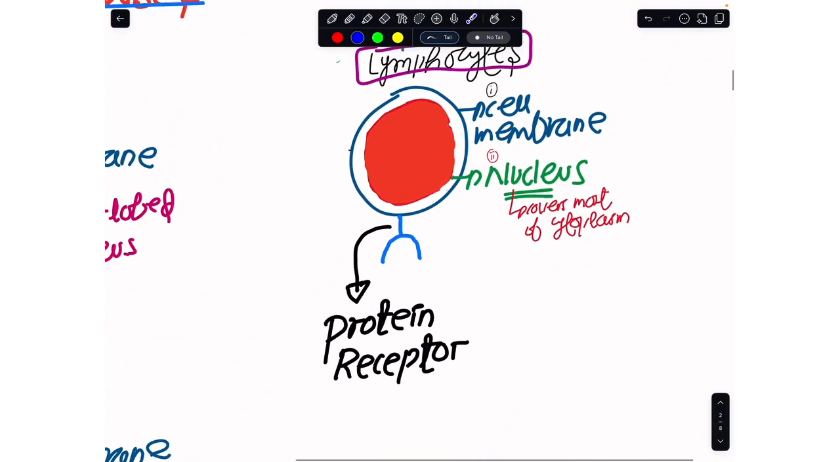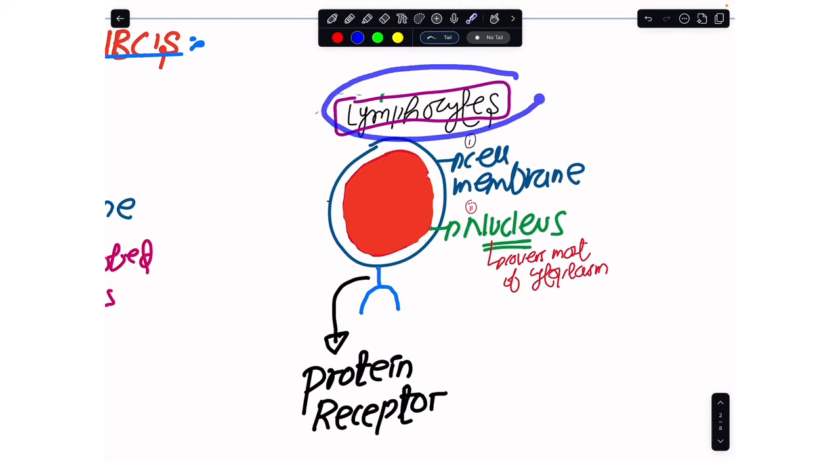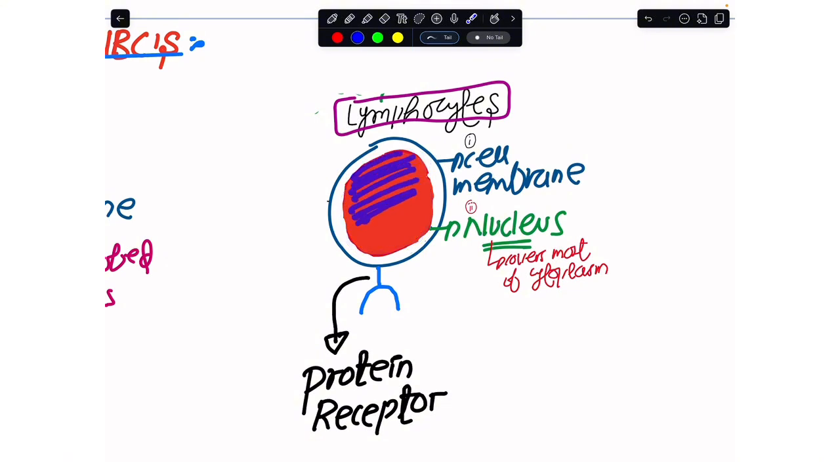Now, the difference that we have to see in these lymphocytes is that they also have a nucleus. It is neither oval shaped nor multi-lobed, but rather the nucleus covers most of the cytoplasm. Another interesting thing about lymphocytes is that in their cell surface membrane they have protein receptors, and these protein receptors allow them to differentiate between the normal cells and the pathogens that come into our body with the intention of causing diseases.